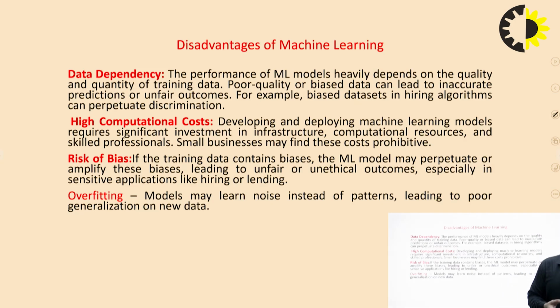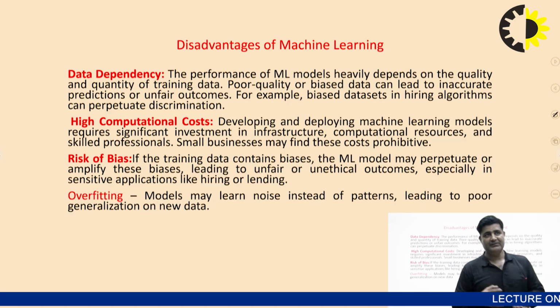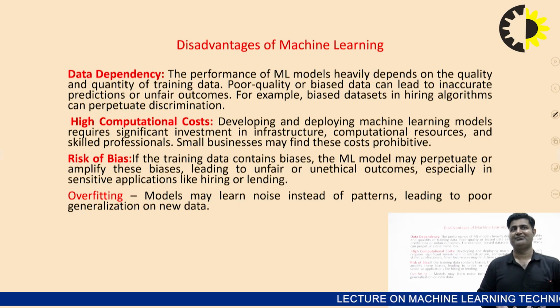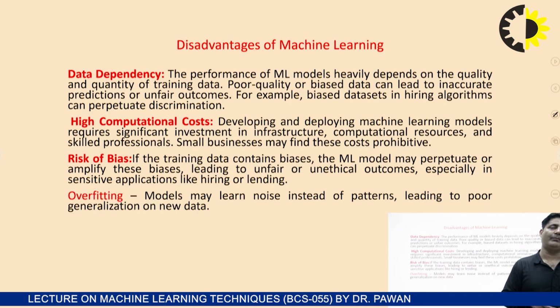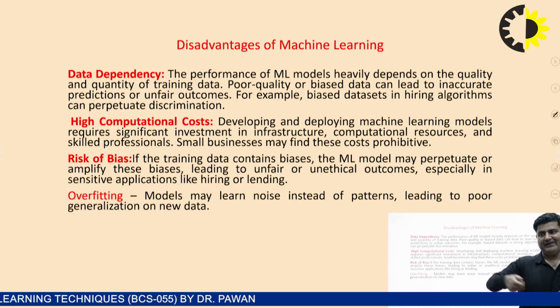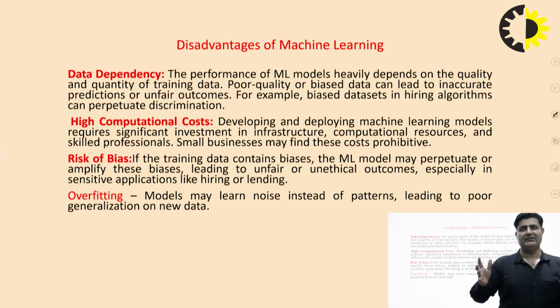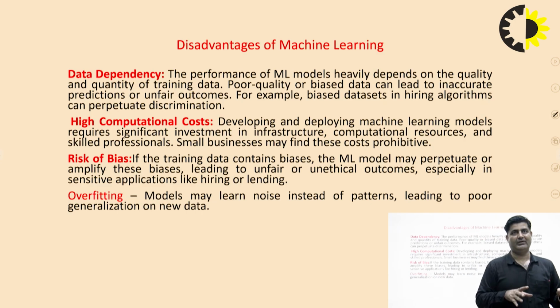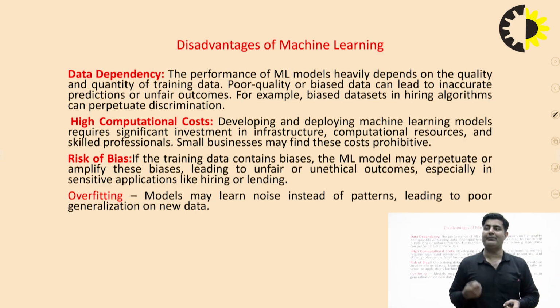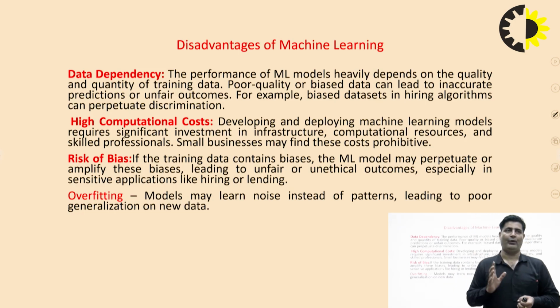The risk of bias. I repeat, the accuracy of the model depends upon the bias in the model. If the training data contains biased values, this is a main disadvantage. So we design the model, and after some time, when we check the accuracy of the model, we find the model is biased and does not provide the right answer to us. This is the main problem of machine learning models. While designing the model, the bias may not matter, but after designing, when we check the accuracy, we get the problem, because bias creates a huge impact on the accuracy of the model, right? Similarly, we have the overfitting problem.